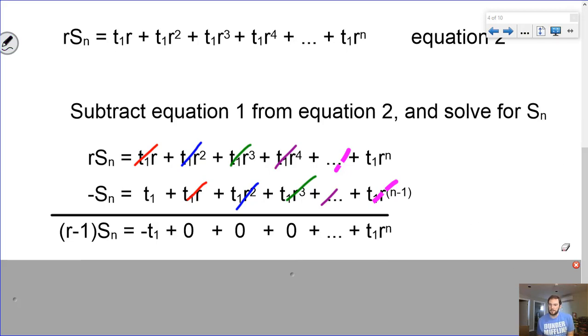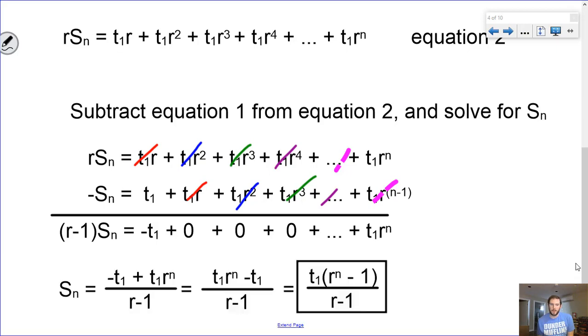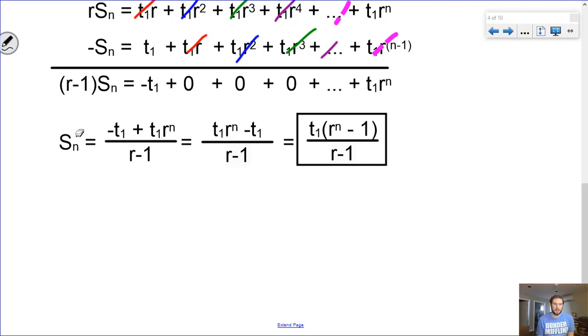So now if I take my equation and solve it for the sum, the series, by adding these two together, dividing both sides by r minus 1, what I end up with is this nice formula here that only contains term 1, r to the n, and r.